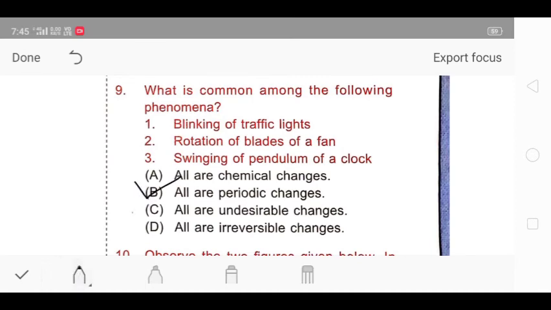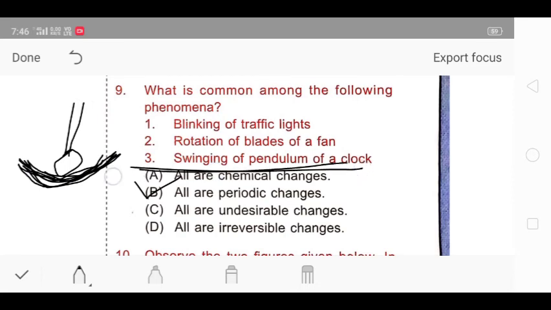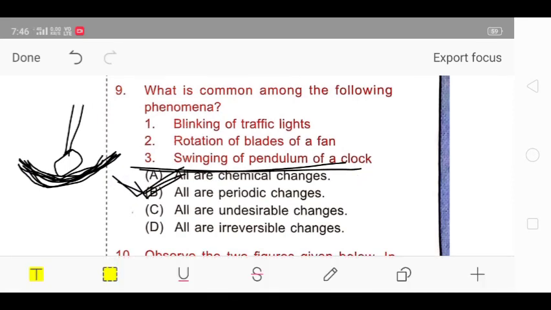Next is swinging of a pendulum of a clock. Like this is the pendulum, and it will go here and here. So it is a periodic motion, as it is happening at the same position at a specific time. So that's why it is also a periodic motion. So that's why option B is correct.